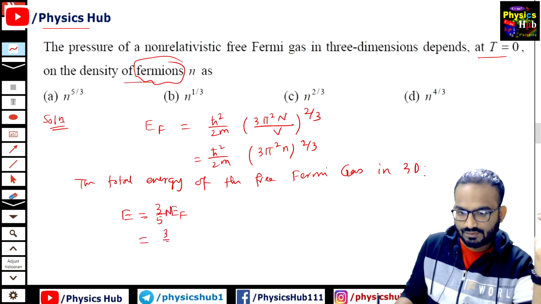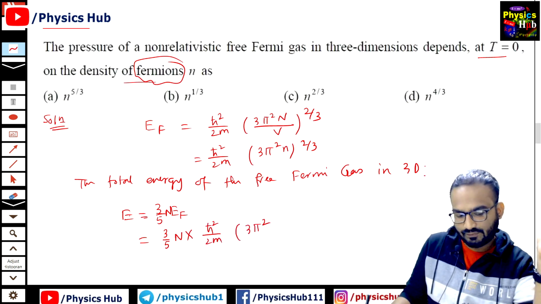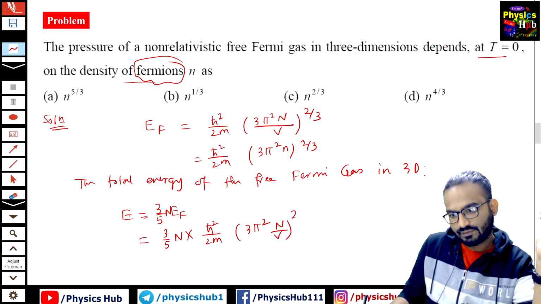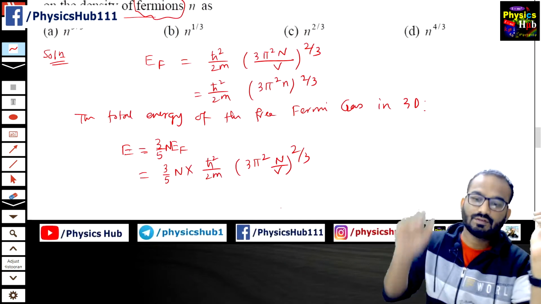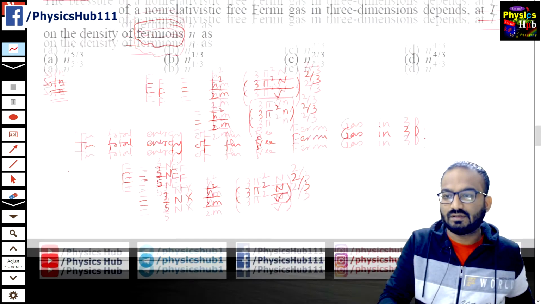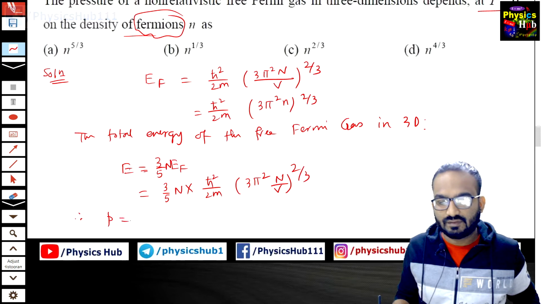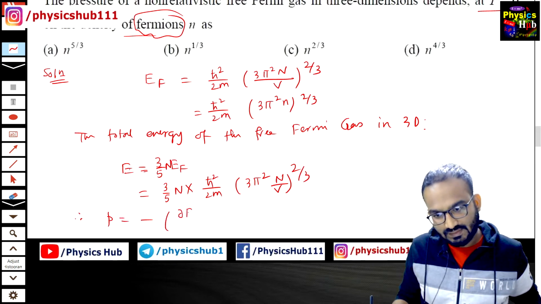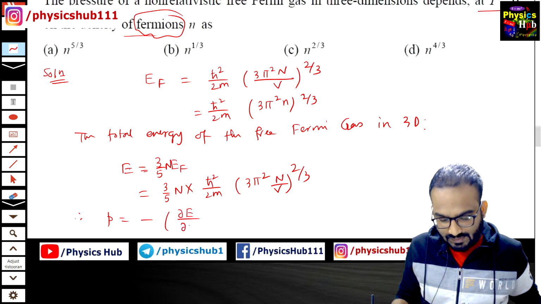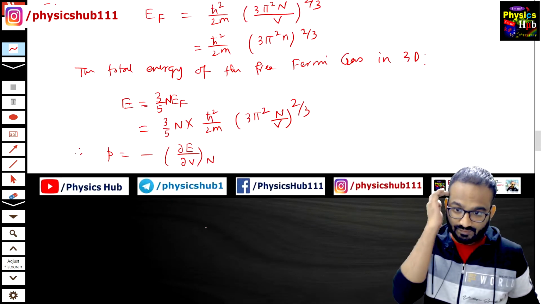So this equals 3 by 5 N, E_F equals ħ² by 2m (3π² N by V) to the power 2 by 3. So this is the total energy of the free Fermi gas, and you know the pressure expression for a non-relativistic Fermi gas. Pressure equals minus ∂E upon ∂V at constant N. This is the expression of pressure.